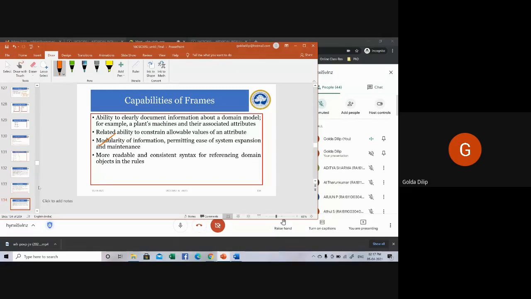Semantic networks and frames both make use of object-oriented programming concepts to represent knowledge. As far as the examination is concerned, you can expect a question: draw the frame for a particular scenario. Drawing the frame for a scenario.